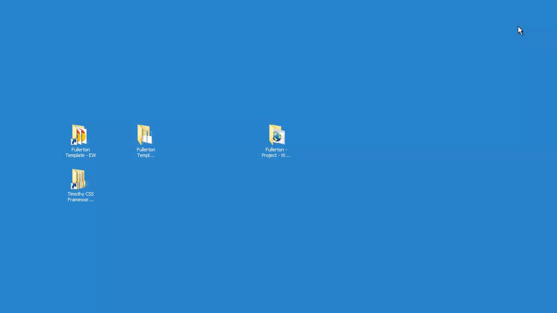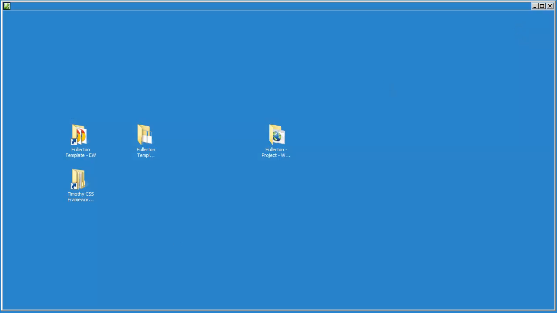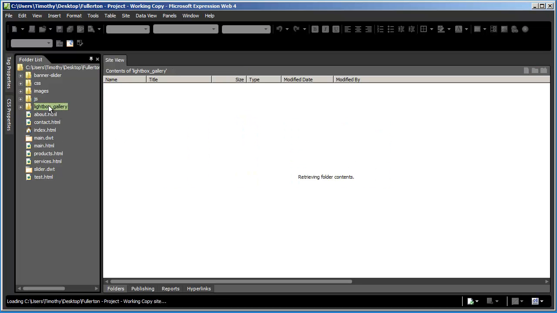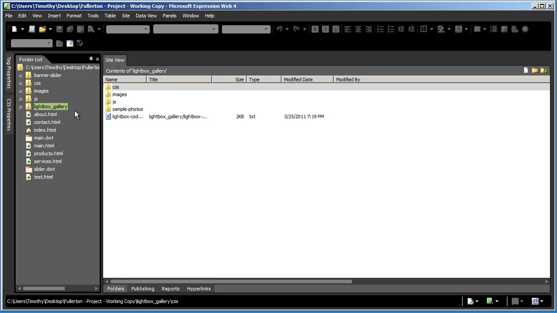I'm going to close this window and bring Expression Web back up. Just like before, Expression Web may not refresh your folder view here. So I'm going to go to View and click Refresh, and I should now see a folder called Lightbox Gallery.